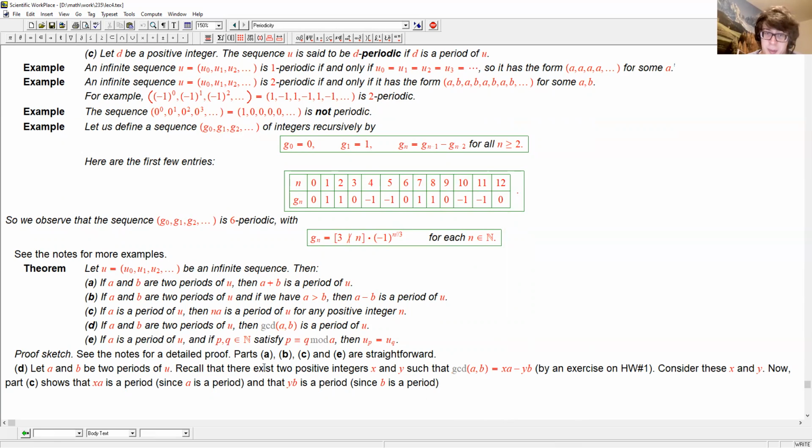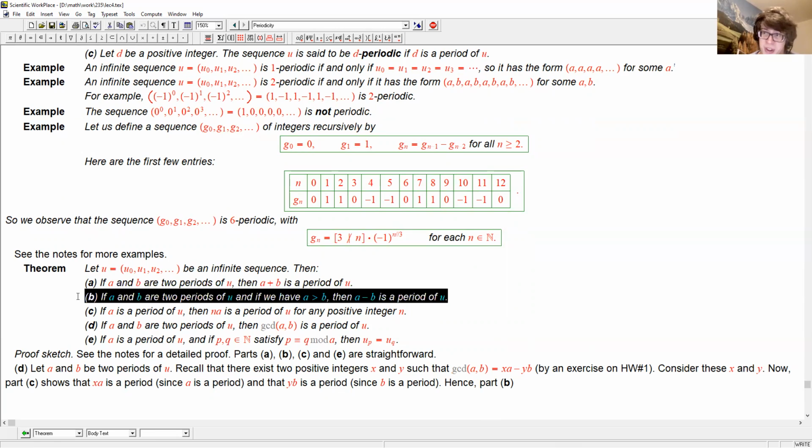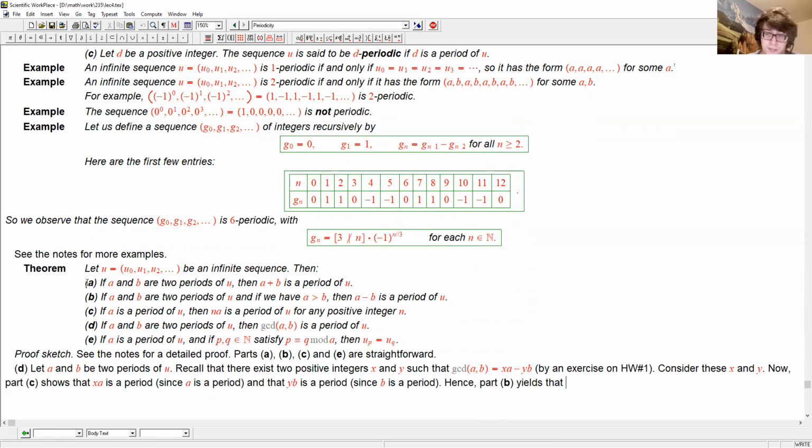And every time when I say period, I mean period of U. Now, the difference must also be a period because part B is saying the difference of 2 periods is a period. So xA minus yB is a period because it's positive, because it's the GCD. So since xA minus yB is the GCD, this means that the GCD is a period. So part D is proved.